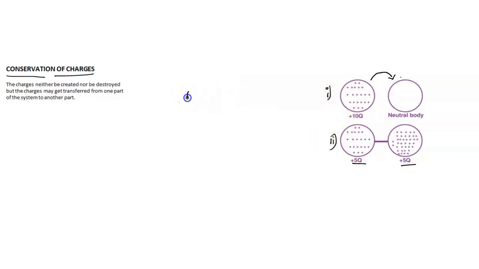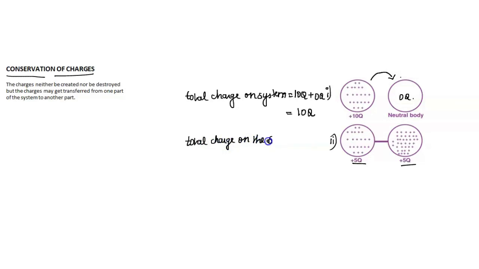For the first image, total charge on the system is equal to 10q plus 0q, that is 10q. For the second image, total charge on the system is equal to 5q plus 5q, that is 10q.